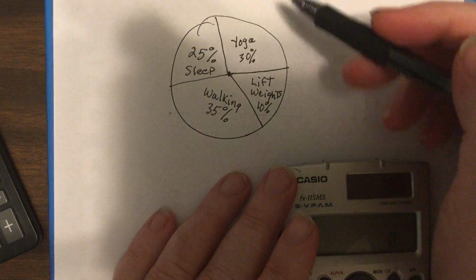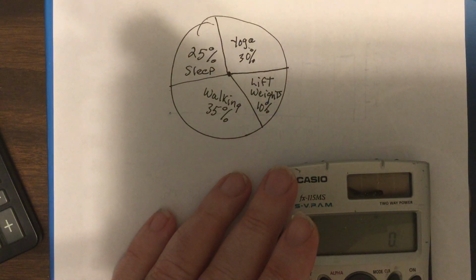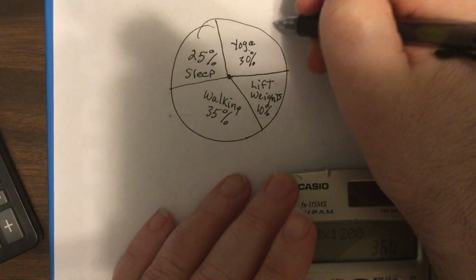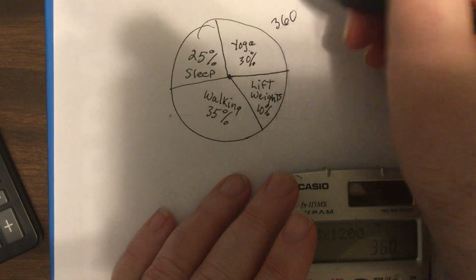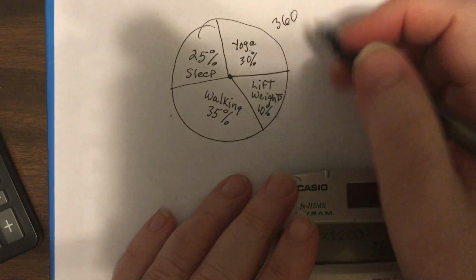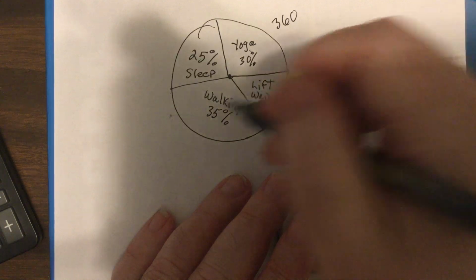So if I want to find out how many actual people do yoga, I would do 30% or 0.3 times 1,200. And the answer is 360 of the people. So you just take the percent of the number of people. So 10% would be 120, 10% of 1,200.